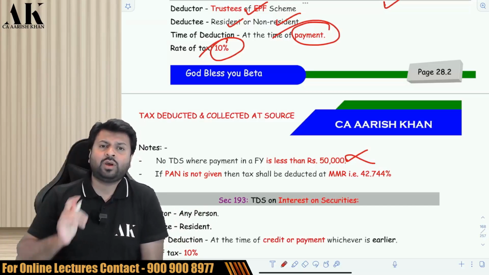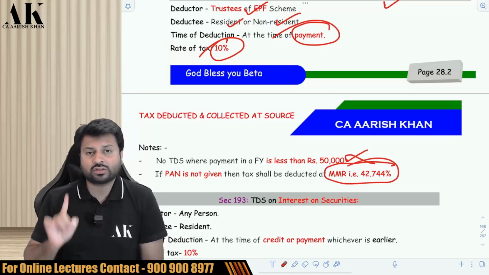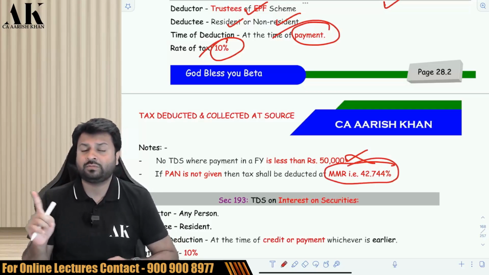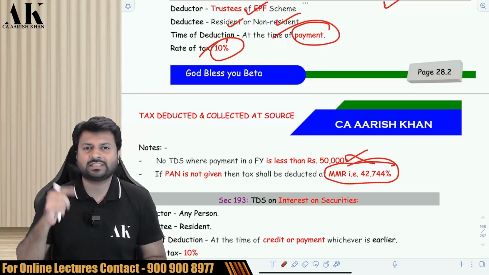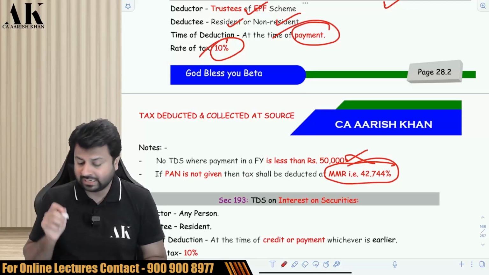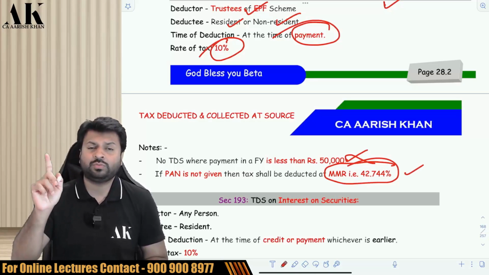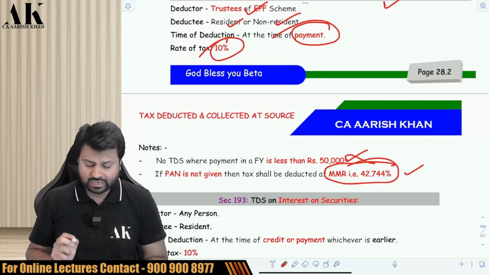And if the employee does not give a PAN, then they will deduct TDS over here at 42.744% and not 20%. By default, if the other person does not give a PAN, you deduct TDS at the normal rate or 20%, whichever is higher. But here it is MMR 42.744%. Be very careful. Okay. Next.